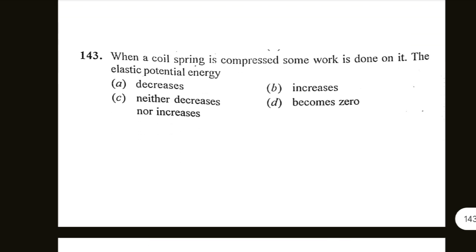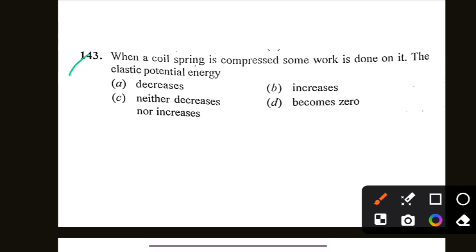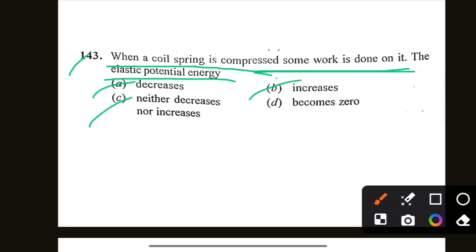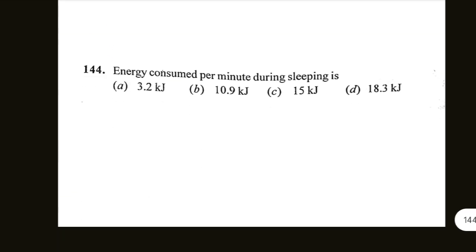Next is when a coil spring is compressed, some work is done on it. The elastic potential energy decreases, increases, neither decreases nor increases, becomes 0. Option B is correct. When a coil spring is compressed, some work is done on it. The elastic potential energy increases.